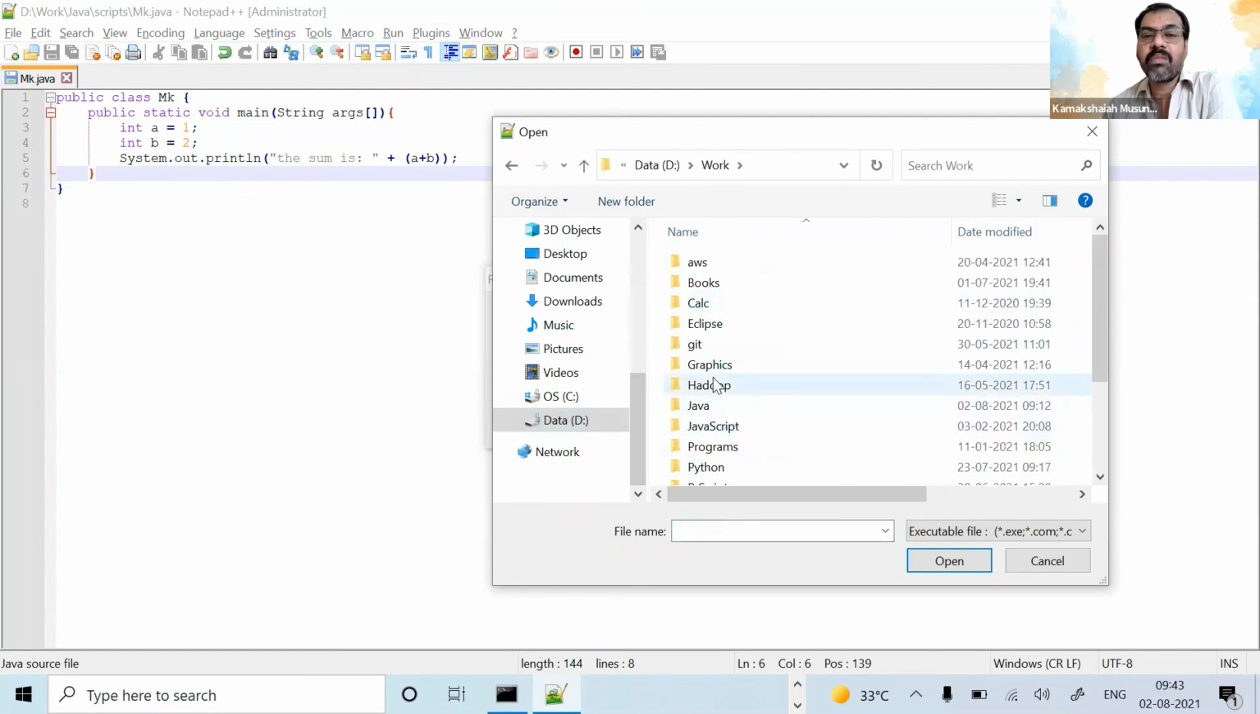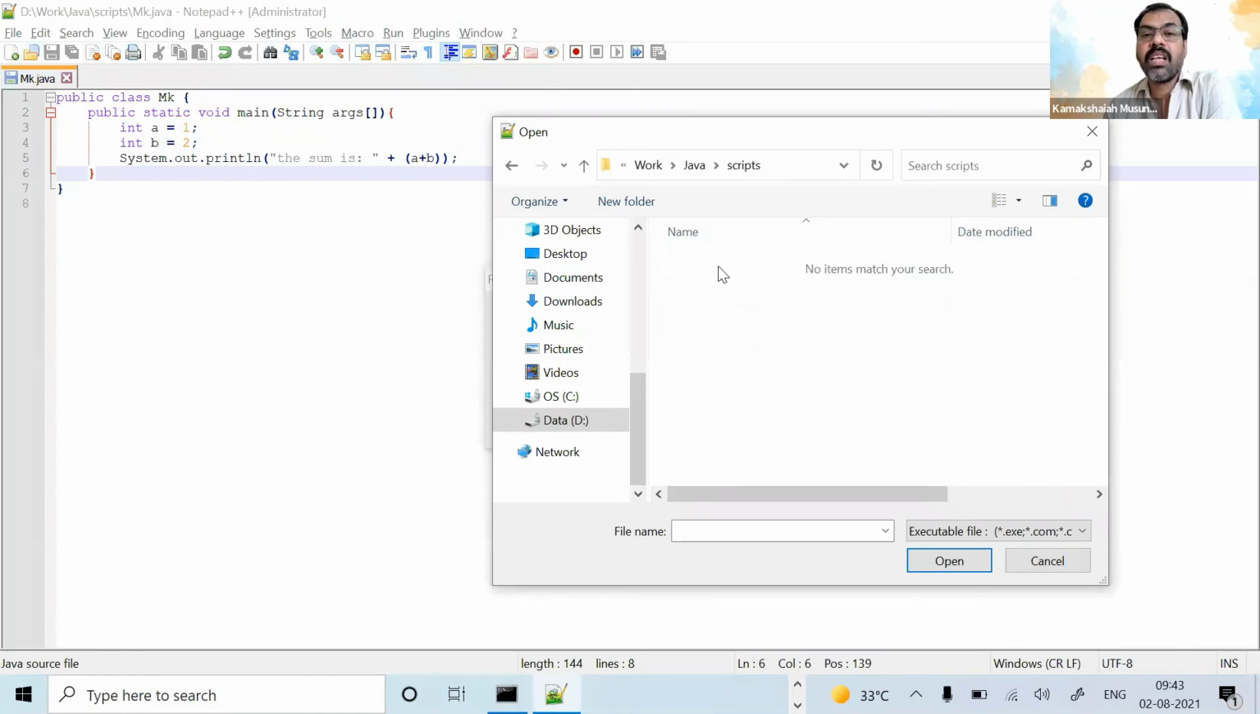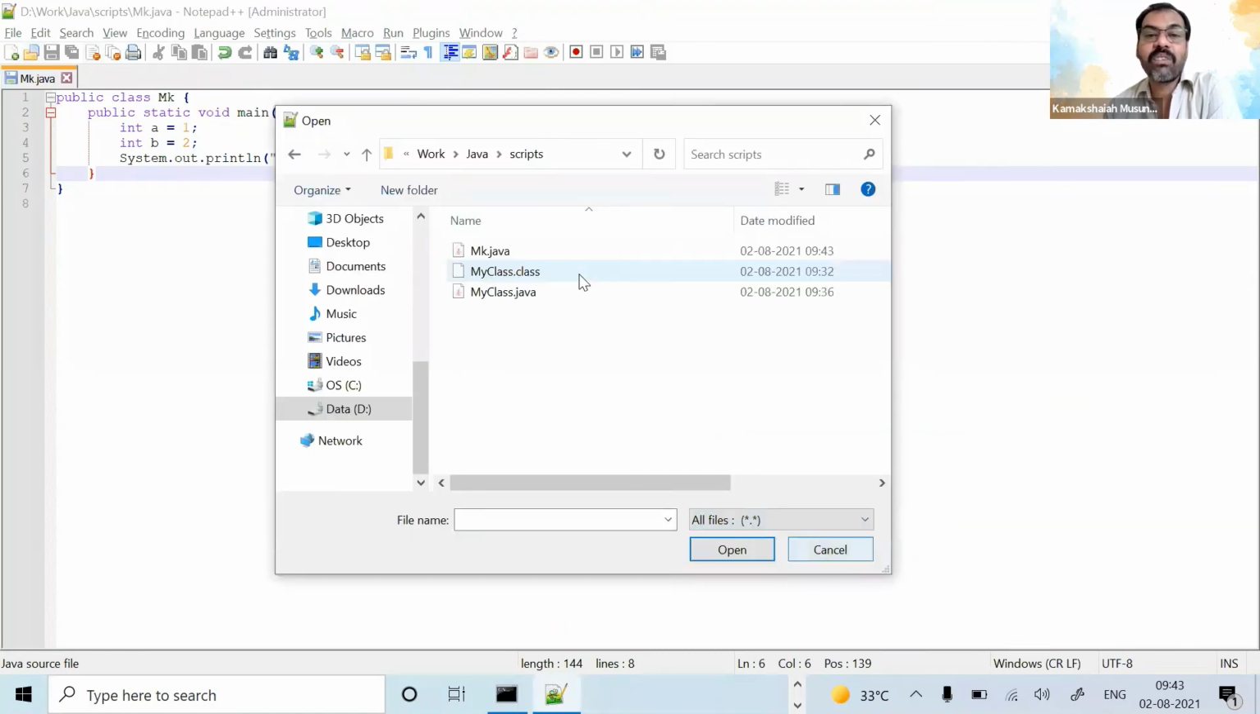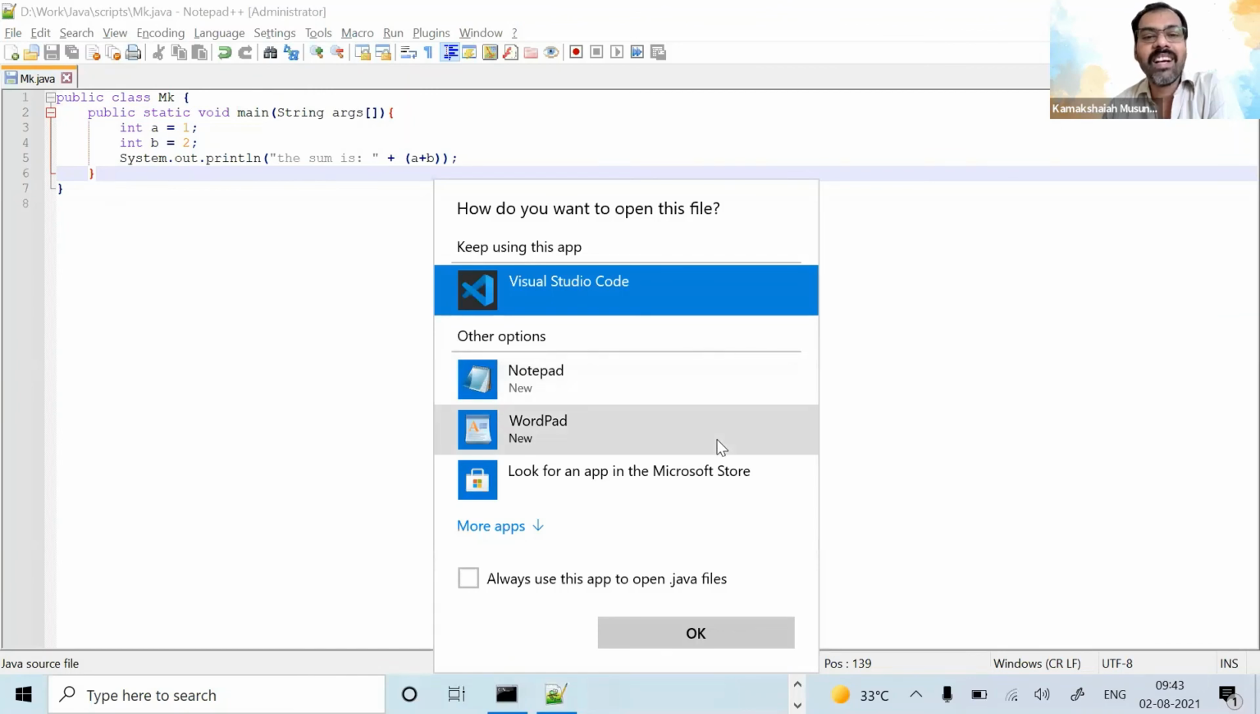All this is a bit nagging. So it will not. It is all files. So let's see. MK.java run. Okay, so that's not going to happen.